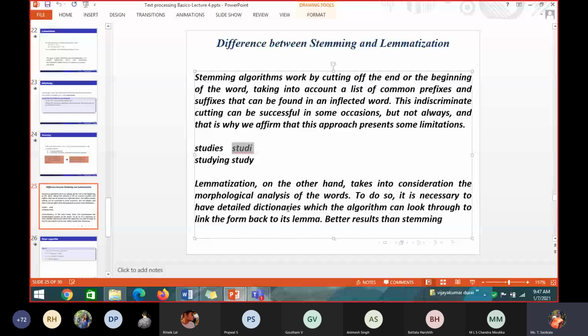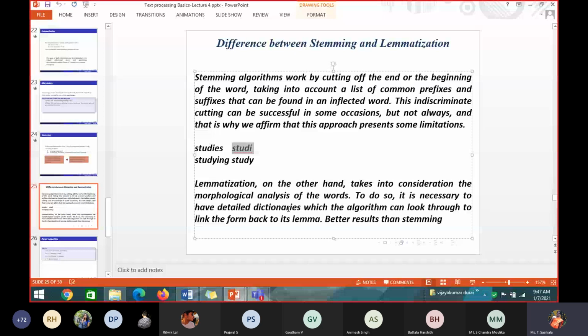If I have study, studying, studies, studied, and ed is removed, again it will be studi. That is not correct. So for all these words, I should make a common dictionary. You have to prepare a dictionary for your corpus. If these words are there, they have to be converted to study. The morphological analysis is the internal structure of the word. For all these, the root word is study, not studi.